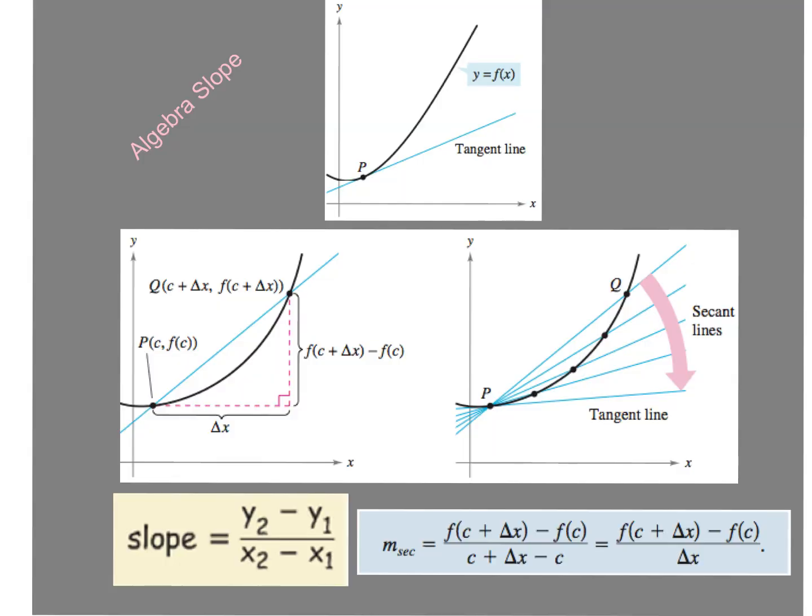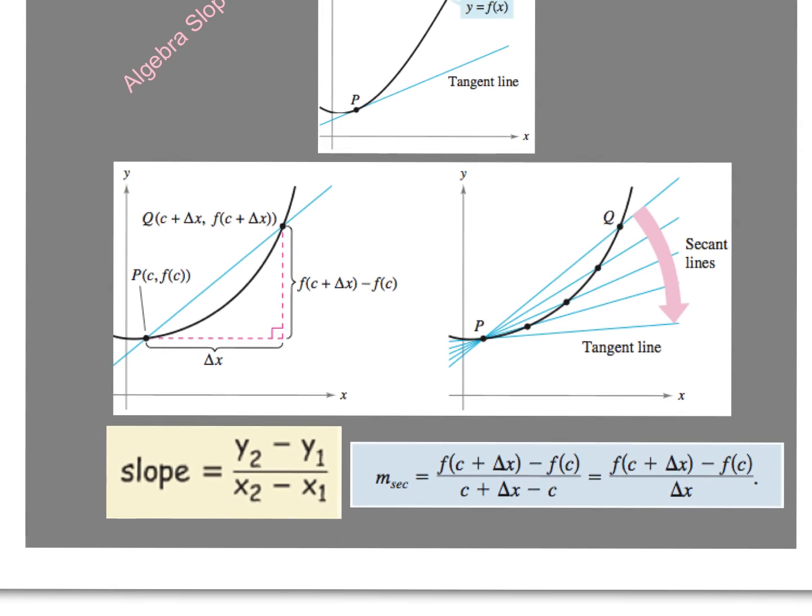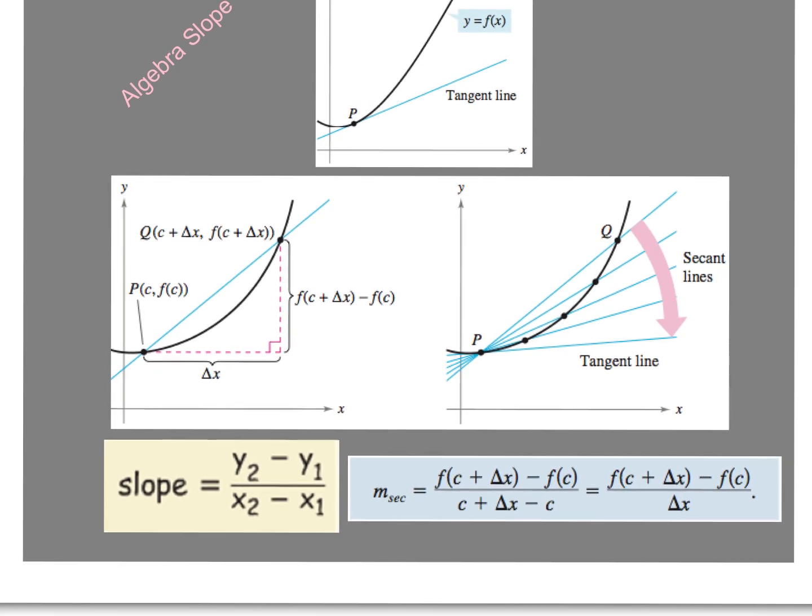So let's talk about algebra slope. We know algebra slope is y2 minus y1 over x2 minus x1. This is a good nugget right now. The slope of our secant line is this formula right here, but it's the same thing as y2 minus y1 over x2 minus x1, because delta x is the change in x.